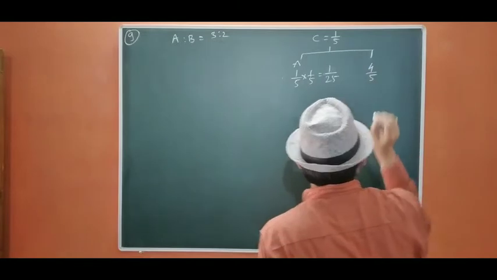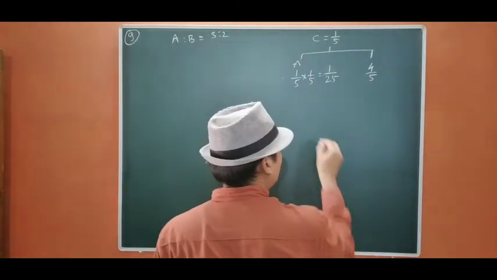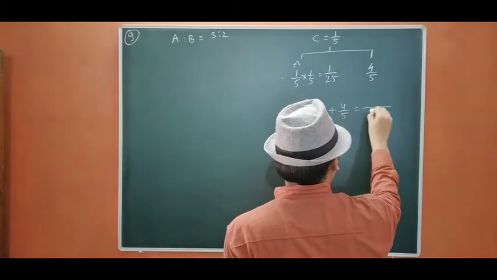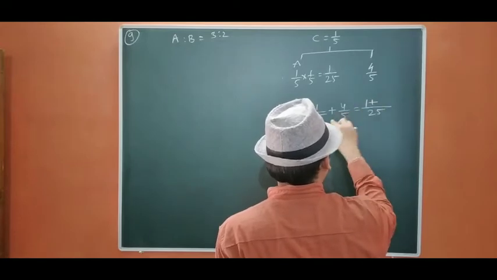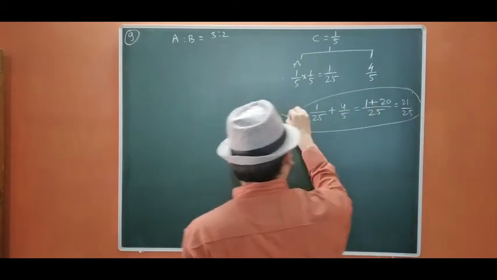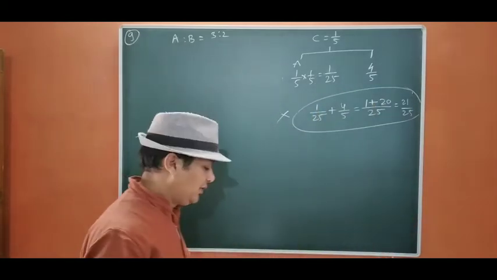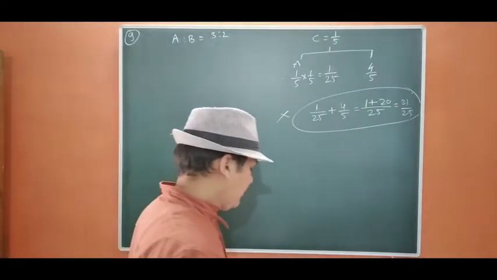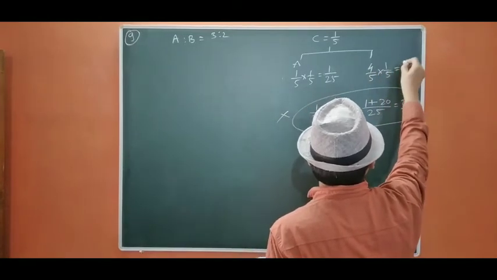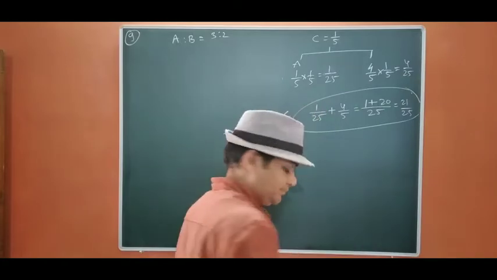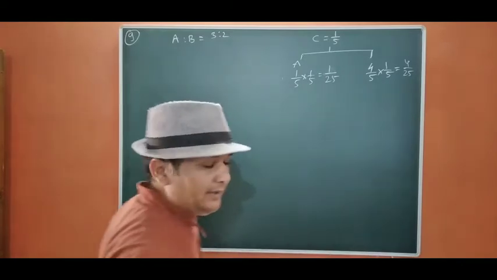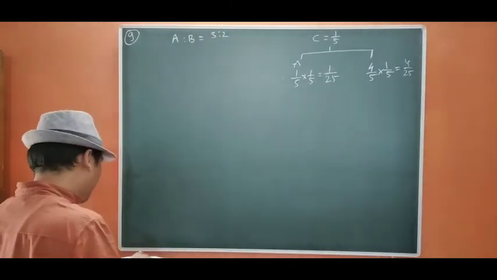This is 4/5. If you see the thing, it will be 1/25 plus 4/5. So it will be 25: 1 plus 20, 21/25. This will be wrong. That means he is going to take 4/5 of B's share, so that will be 4/25. Okay, always try to check the things so that it will be easy. If you have any confusion, you can solve by this method.